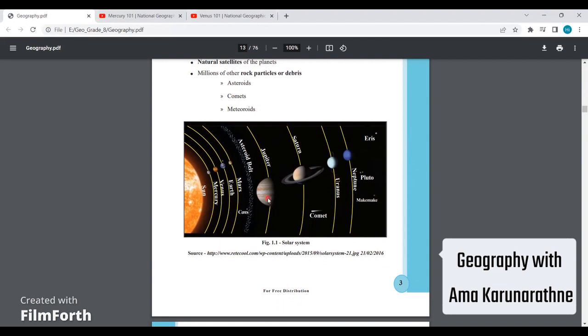Then do you see a special feature that we can identify when just looking at this picture? That is, what about the size? You see, the size of these inner planets is quite smaller when we compare them with outer planets. Their size is small, but these planets are big. So it's like this. We know this solar system is like a family. So outer planets are the older brothers and sisters, and these inner planets are the ones who are younger in the family.